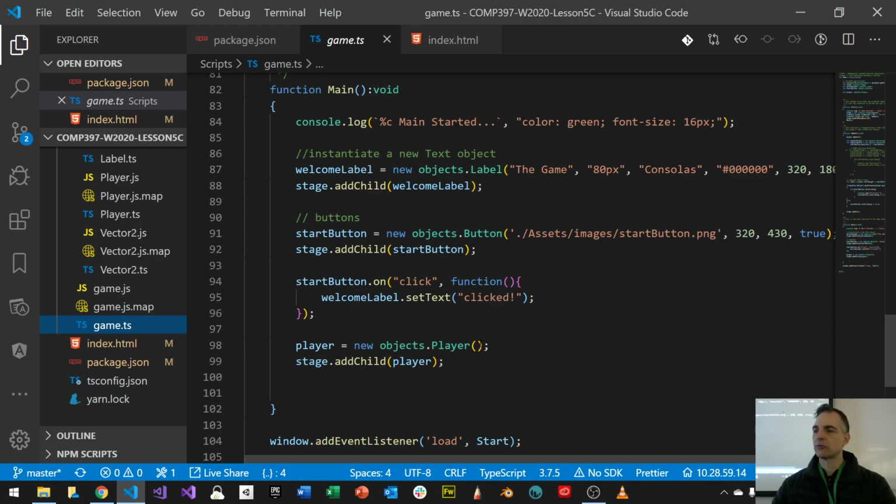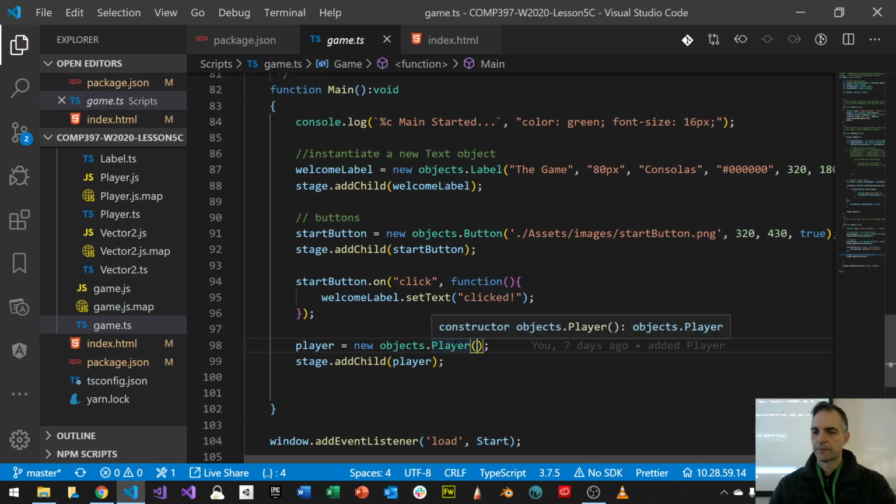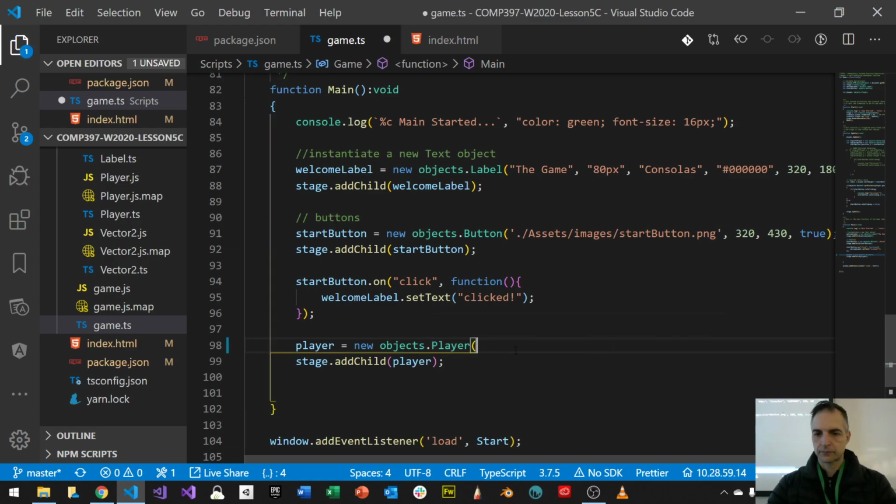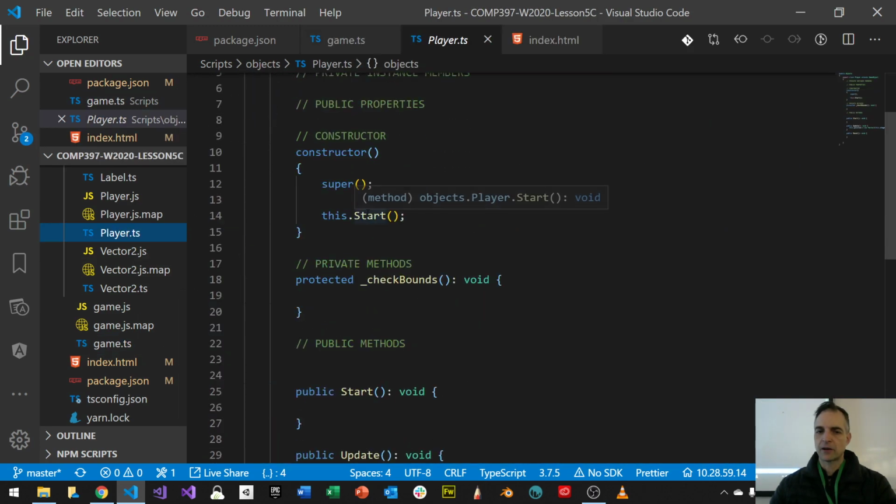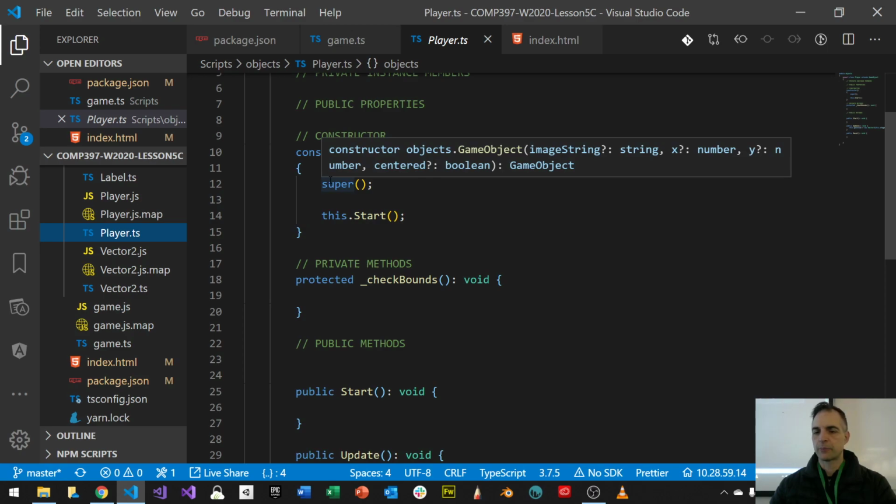If I wanted my player to be centered, then I'd have to go in here and center the player. As an example, you can see that this is my player object, and I don't have an option. I can't go in here and say I want it centered or not. My player is literally a default object right now, so it doesn't really do much. In my player.ts, it calls the super constructor, and I just pass in a basic image. That's what my player object does. So that's why it's not centered, because I don't make it centered, and that's fine.